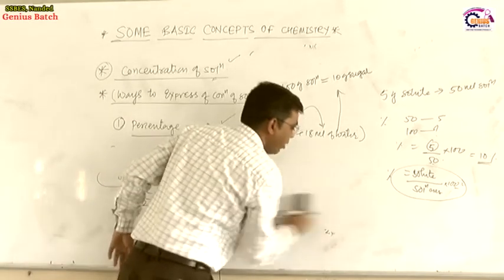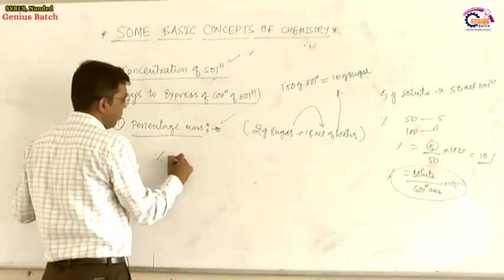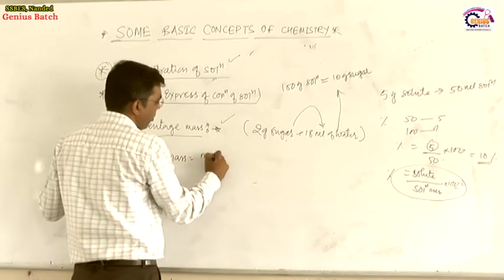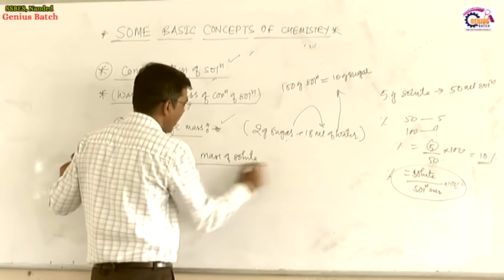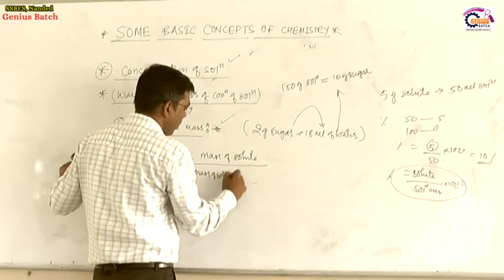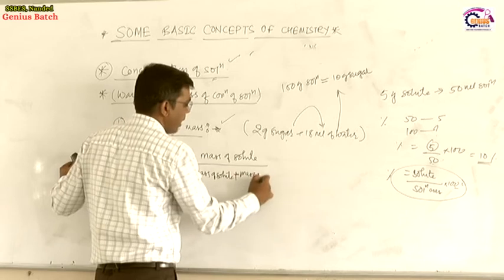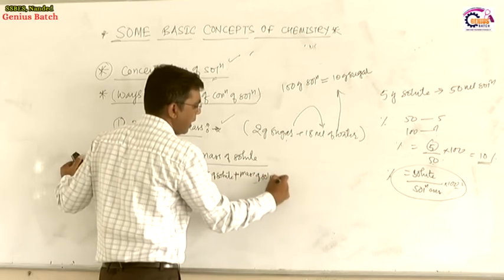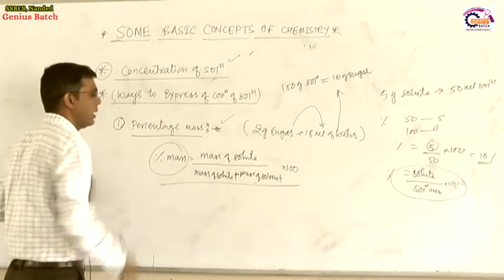So we can write the formula for calculation of percentage mass. Percentage mass is equal to mass of solute divided by mass of solution, means mass of solute plus mass of solvent, into 100. We get the percentage mass.